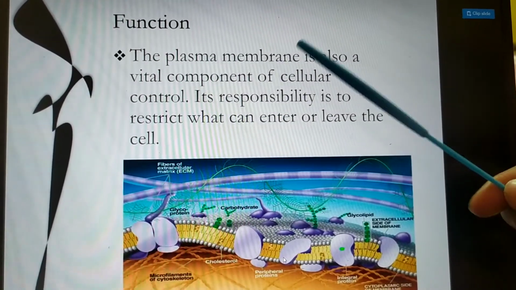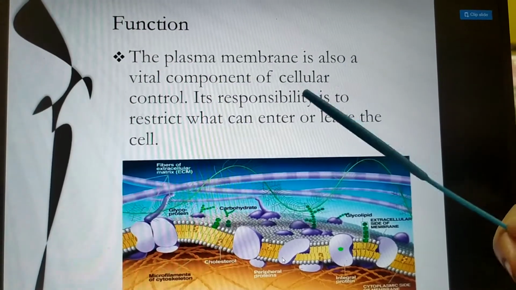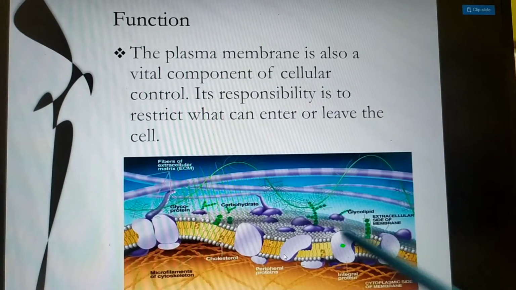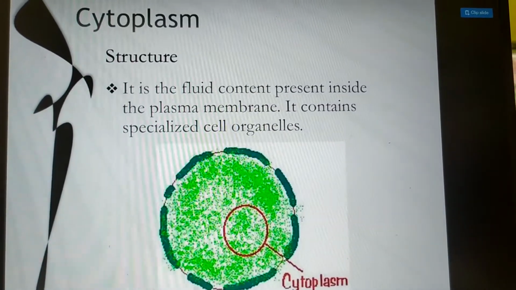Now coming to the function, the plasma membrane is a very vital, important component. It is responsible for restricting what can enter and what can leave, what can exit the cell.